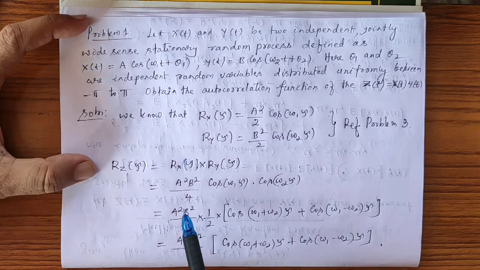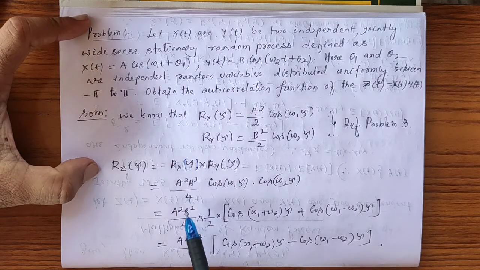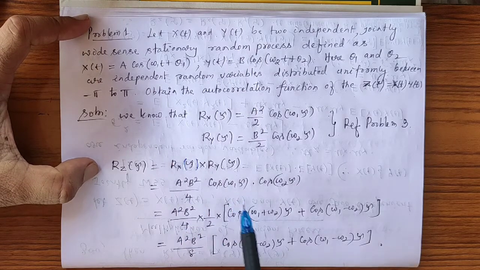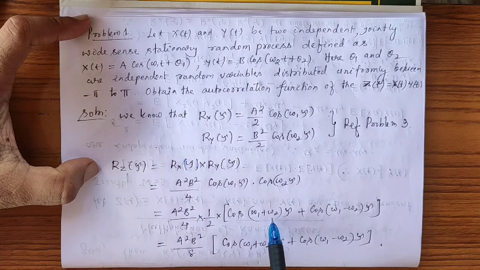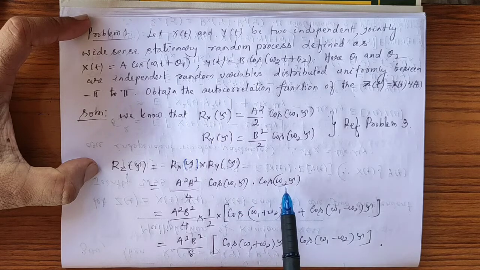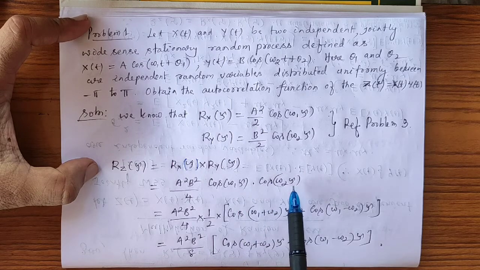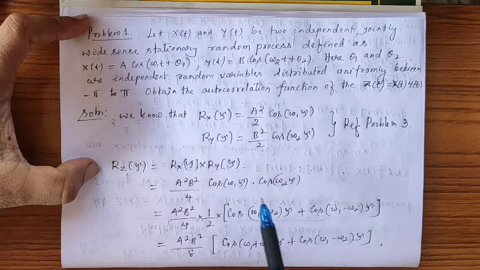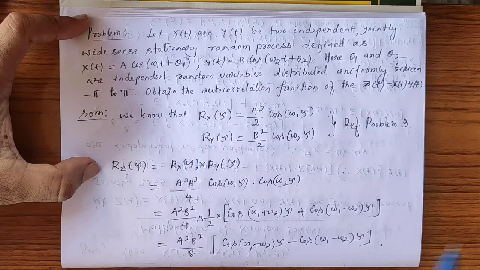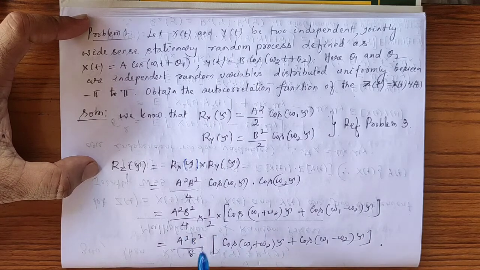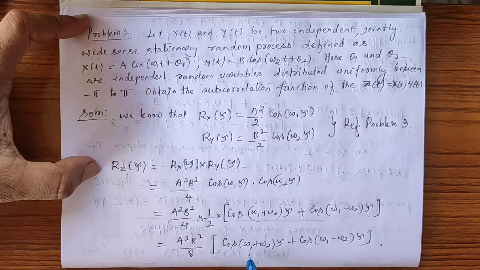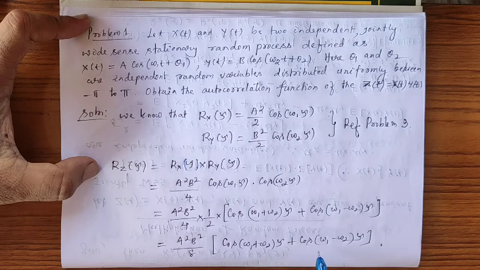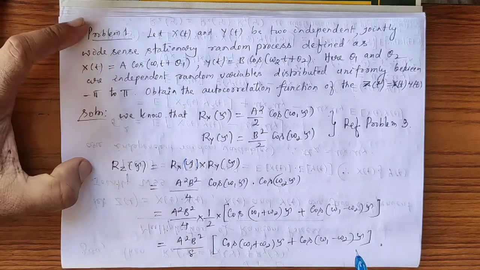Therefore we find A square B square by 4, 1 by 2 times cos(A plus B), that is (omega 1 plus omega 2) into tau, plus cos(A minus B), so omega 1 tau minus omega 2 tau. If you take tau common, you will get this. Right, therefore this is what? A square b square, 4 into 2 is 8, cos of (omega 1 plus omega 2) into tau plus cos of (omega 1 minus omega 2) into tau.